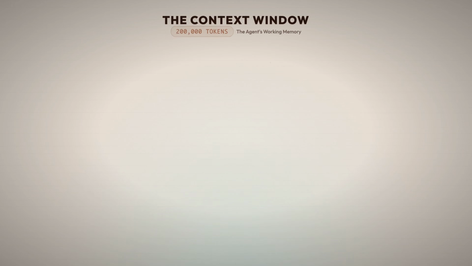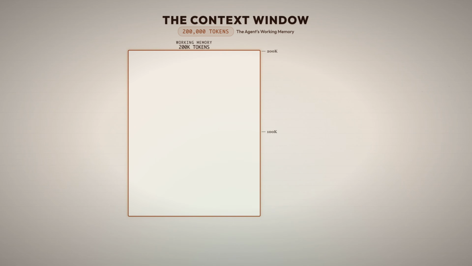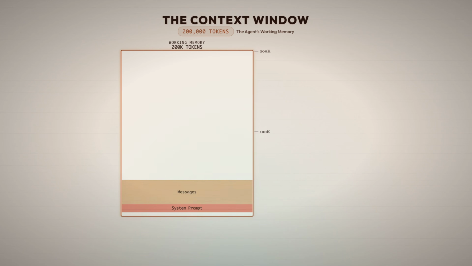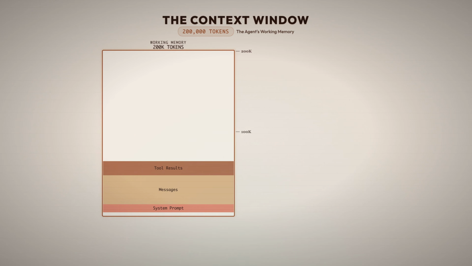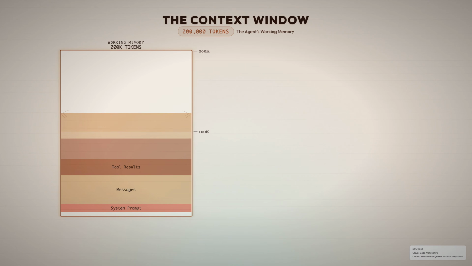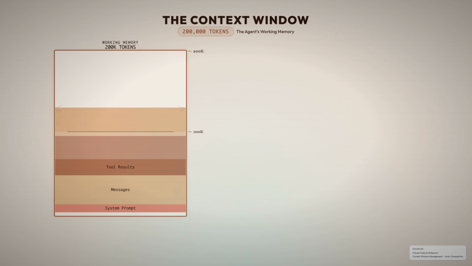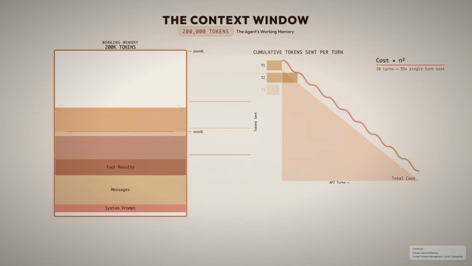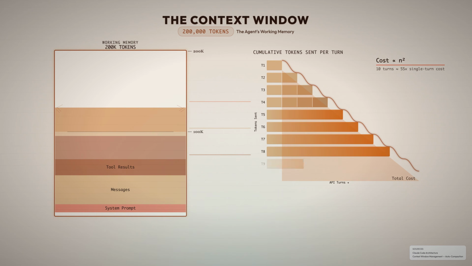The constraint that shapes everything: the context window, 200,000 tokens, the agent's entire working memory. Every API call packs in the full system prompt, every message, every tool result. Sounds generous, but it fills fast. System prompt, 2 to 10,000 tokens. Each tool result, hundreds to thousands. A 25-turn debugging session easily hits 50 to 100,000. And because the API is stateless, every turn resends everything. Cost grows quadratically. 10 turns cost much more than twice 5 turns.